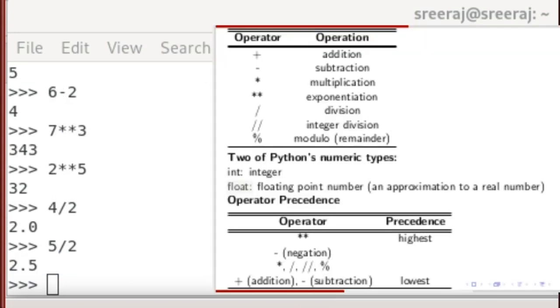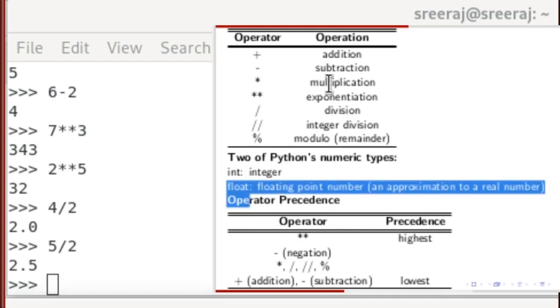What we are seeing here is that Python has multiple types, and two of its numeric types are int, which stands for integer, and float, which stands for floating point number. This division operation gives us a floating point result.